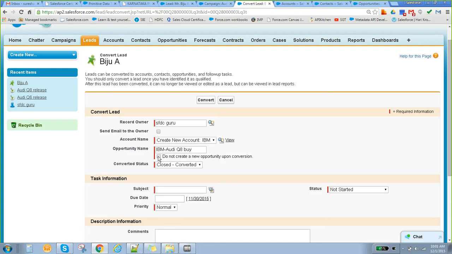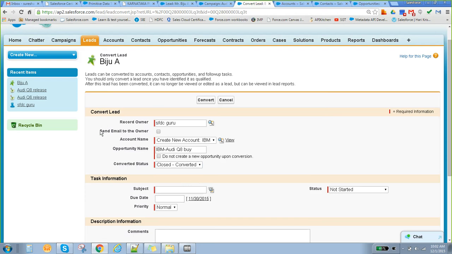In our case, assume there is no opportunity existing under your name, so that's why we'll create a new opportunity. Converted status is nothing but the status of the lead. So the lead will be closed converted, right? It's a lead status. Okay, clear, right?